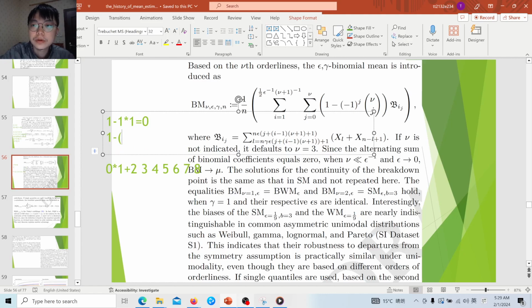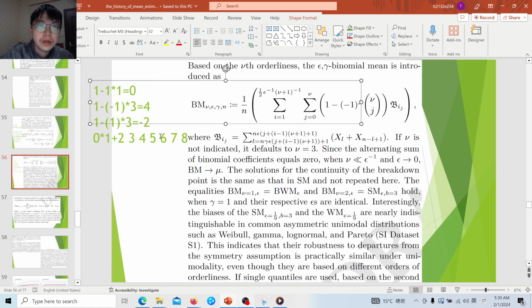Because it is negative 1, times 3 choose 1, so it is 3, and then because it is negative 1 to the 4, so it is 4. Then it is 1 minus 1, times 3 choose 2, which is also 3, and then it is negative 2.